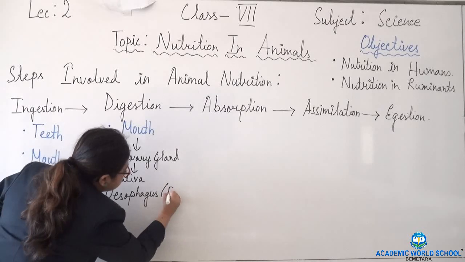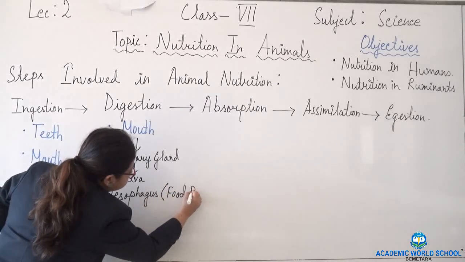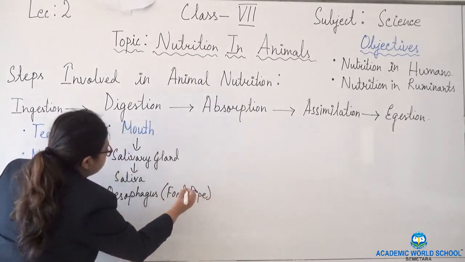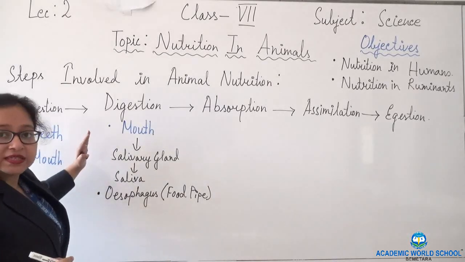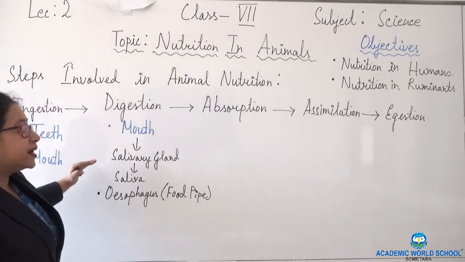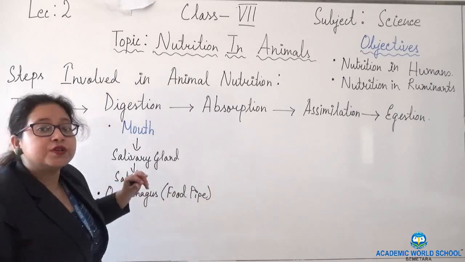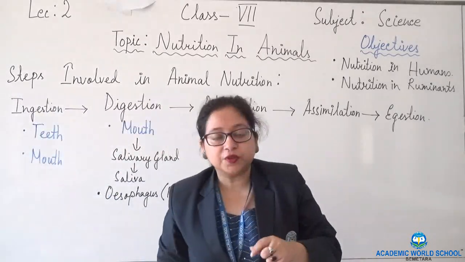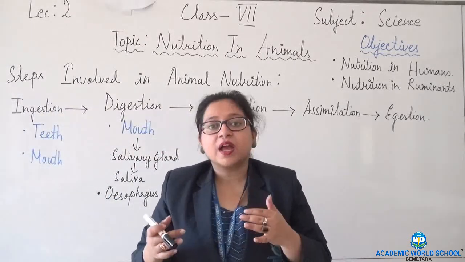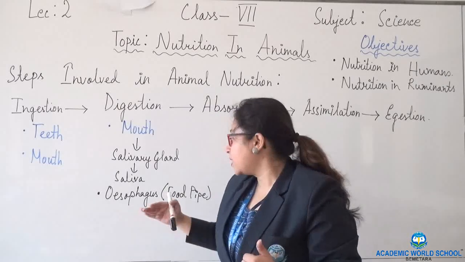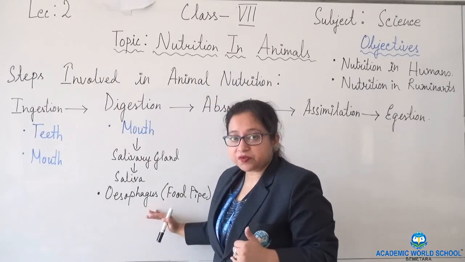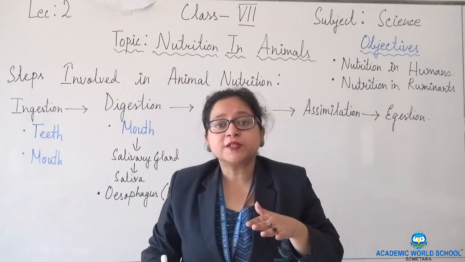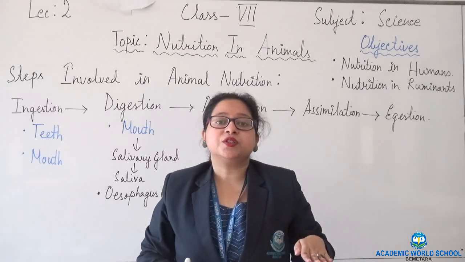The esophagus is nothing but the food pipe. So in the mouth we have the salivary gland, which produces saliva. The function of saliva is to moisten the food, make it softer and pass it to the next organ, the esophagus. In the esophagus no digestion takes place.